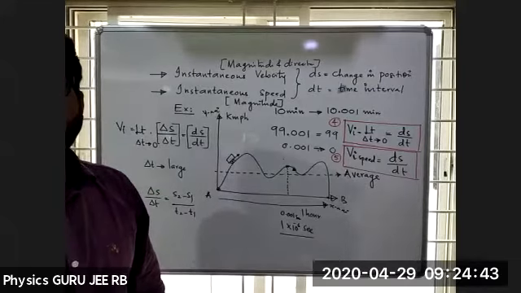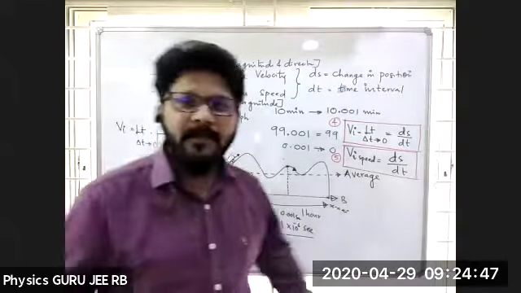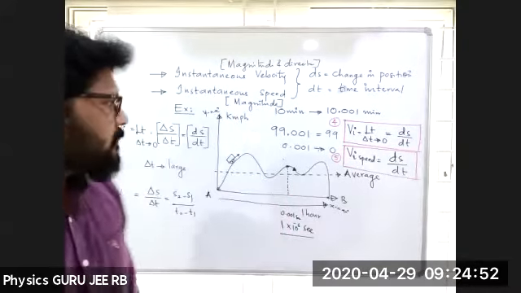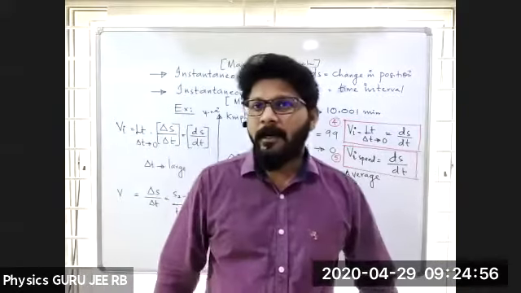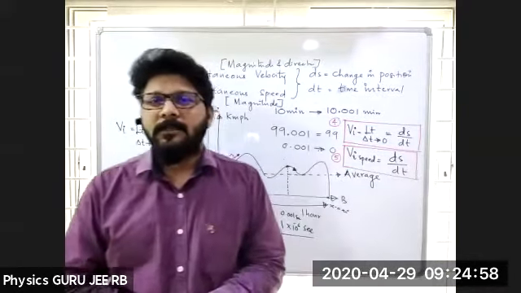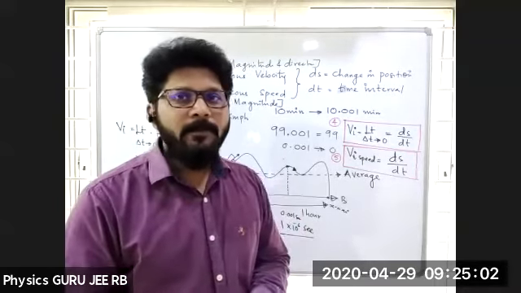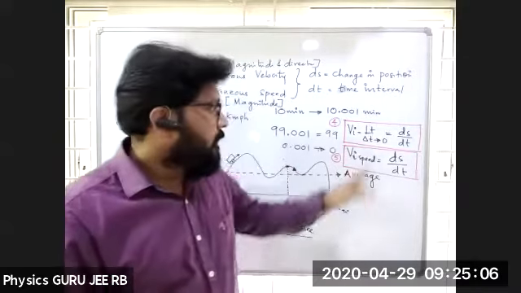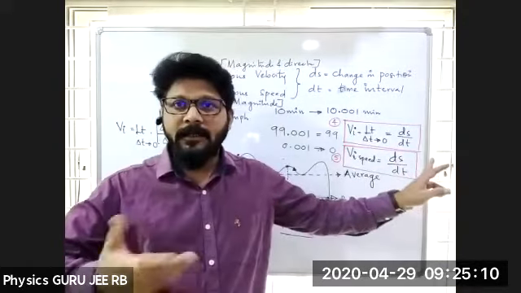All of you got an idea now. What is instantaneous speed? ds by dt. Good. Okay. So this is only the definition part and the conceptual part. If we want to do problems on it, we cannot do them right now. Why? Because ds by dt is moving to a higher level.